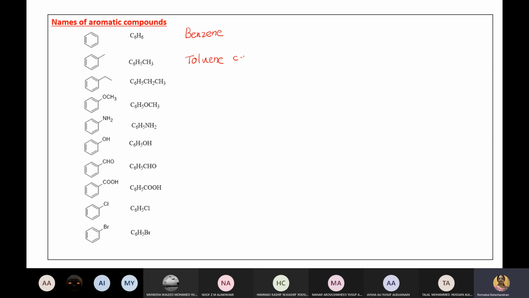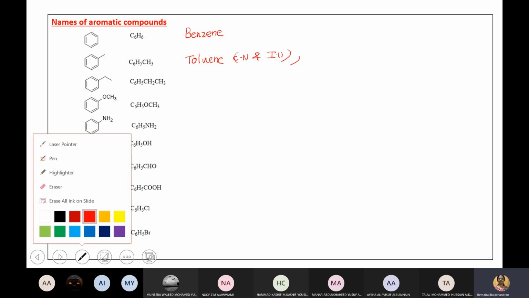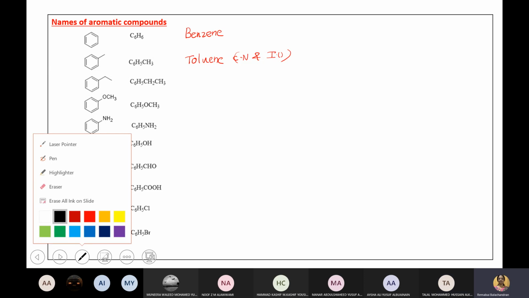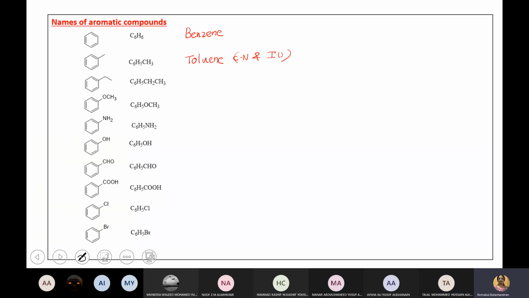This toluene is actually the common name, and it is accepted as the IUPAC name also. Now it has another IUPAC name. Can you tell me? This is otherwise called methyl benzene. Yes, very good.